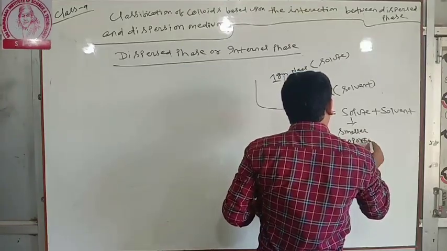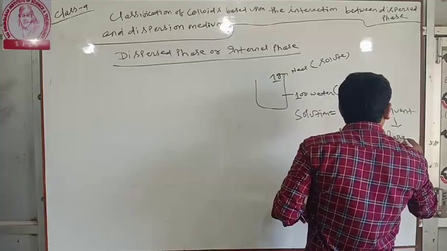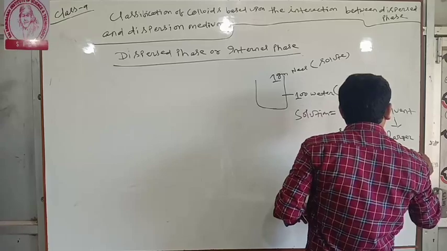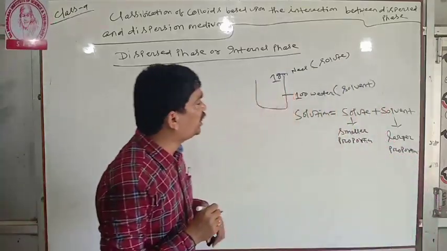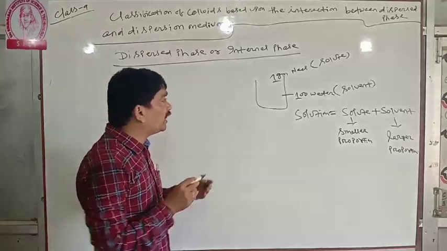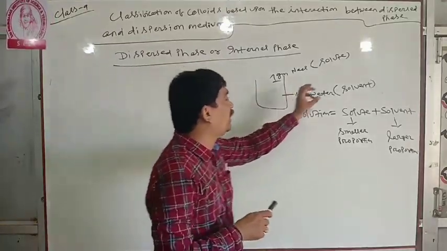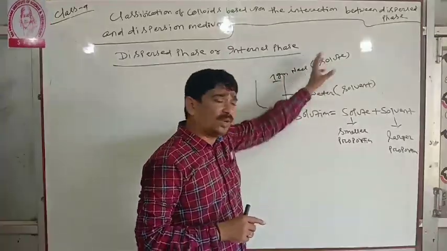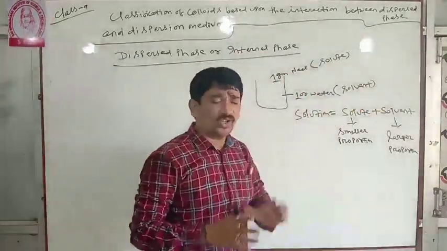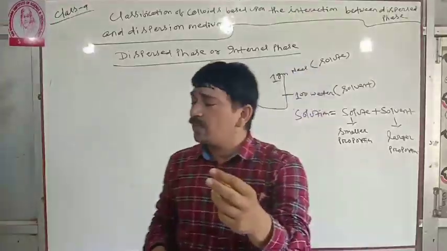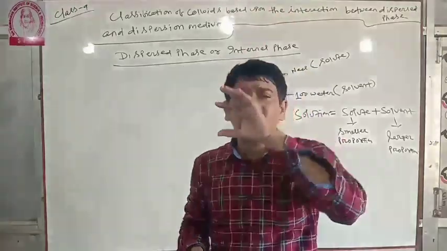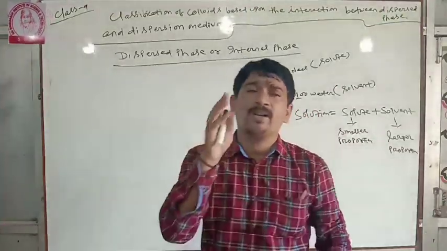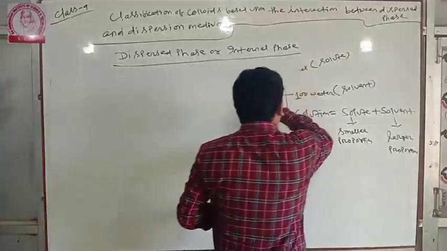This is smaller proportion, this is larger proportion. So 1 gram of NaCl dissolved in 100 ml of water. The smaller amount is solute, that is, 1 gram NaCl is solute, 100 gram water is solvent. So generally in a solution, the smaller component is solute, the larger component is solvent. Clear?